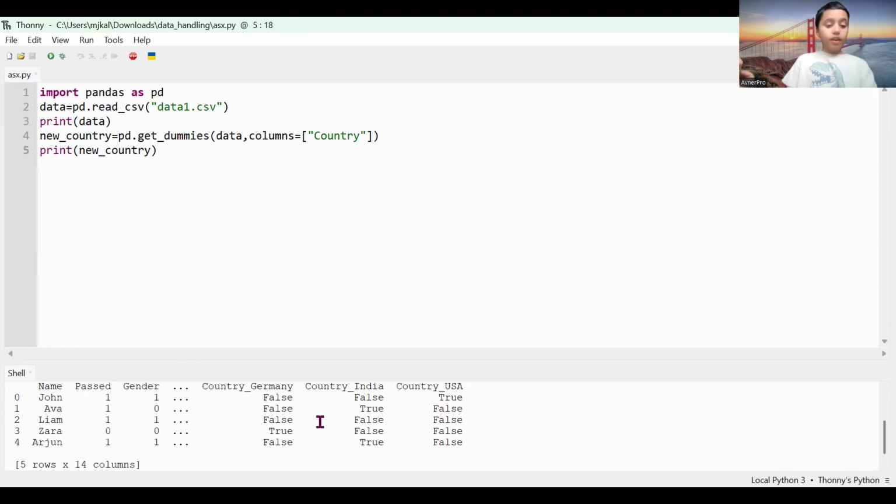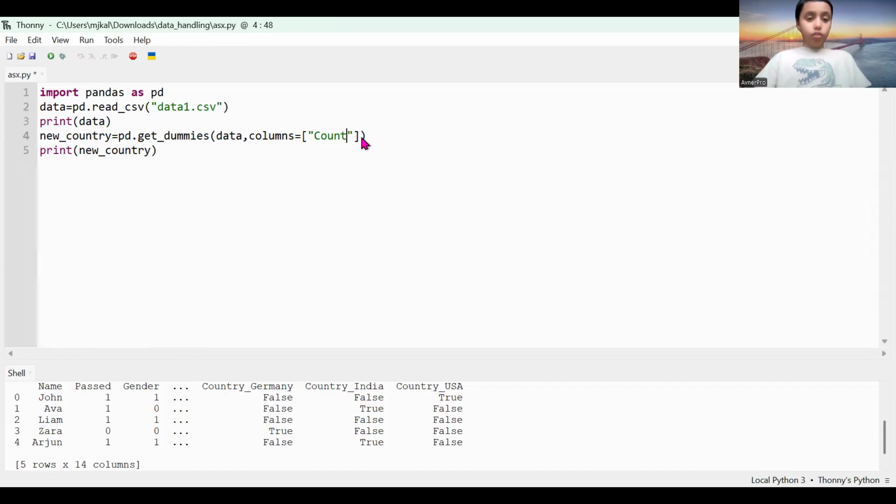Like, let's say John, what country does he live in? Does he live in Germany? No, so that's false. Does he live in India? It's false. So no. Does he live in USA? It's false. I mean, yes, he does. So we write true. We do the same thing for every name. So does Ava live in this country, that country? Yes, true. Okay, it works like this.